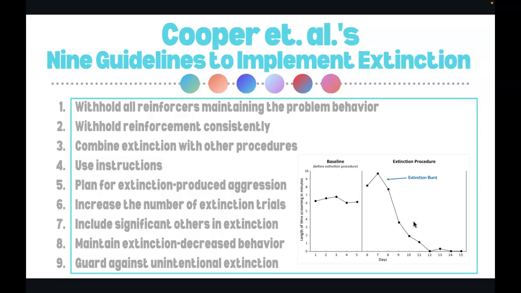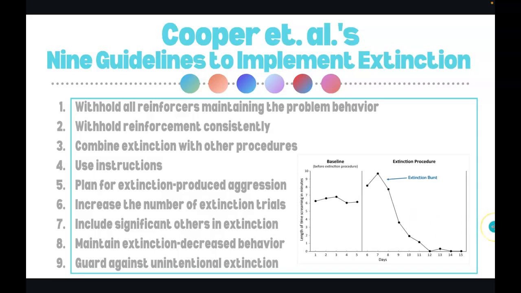So, the 9 guidelines are number 1, withhold all reinforcers maintaining the problem behavior. Number 2, withhold reinforcement consistently. Number 3, combine extinction with other procedures. Number 4, use instructions. Number 5, plan for extinction-produced aggression. Number 6, increase the number of extinction trials. Number 7, include significant others in extinction. Number 8, maintain extinction decreased behavior. Number 9, guard against unintentional extinction.